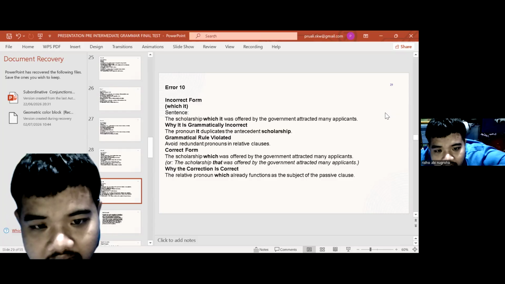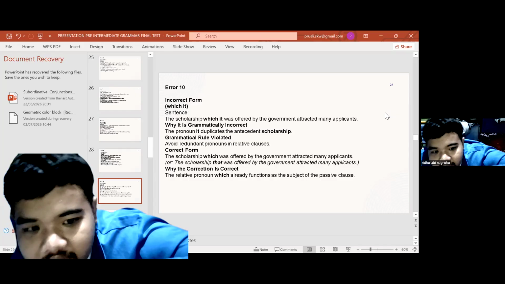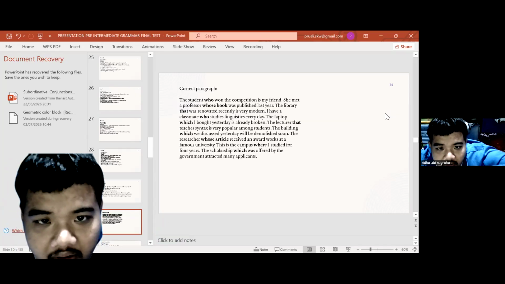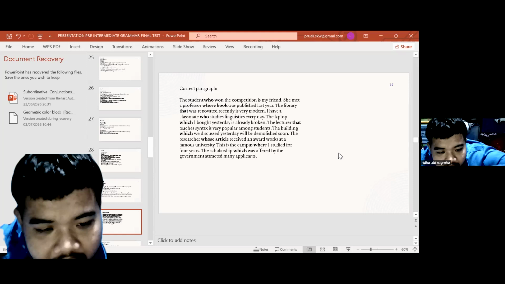Why is the correction correct? The relative pronoun "which" already functions as the subject of the passive clause. Okay, this is a correct paragraph.